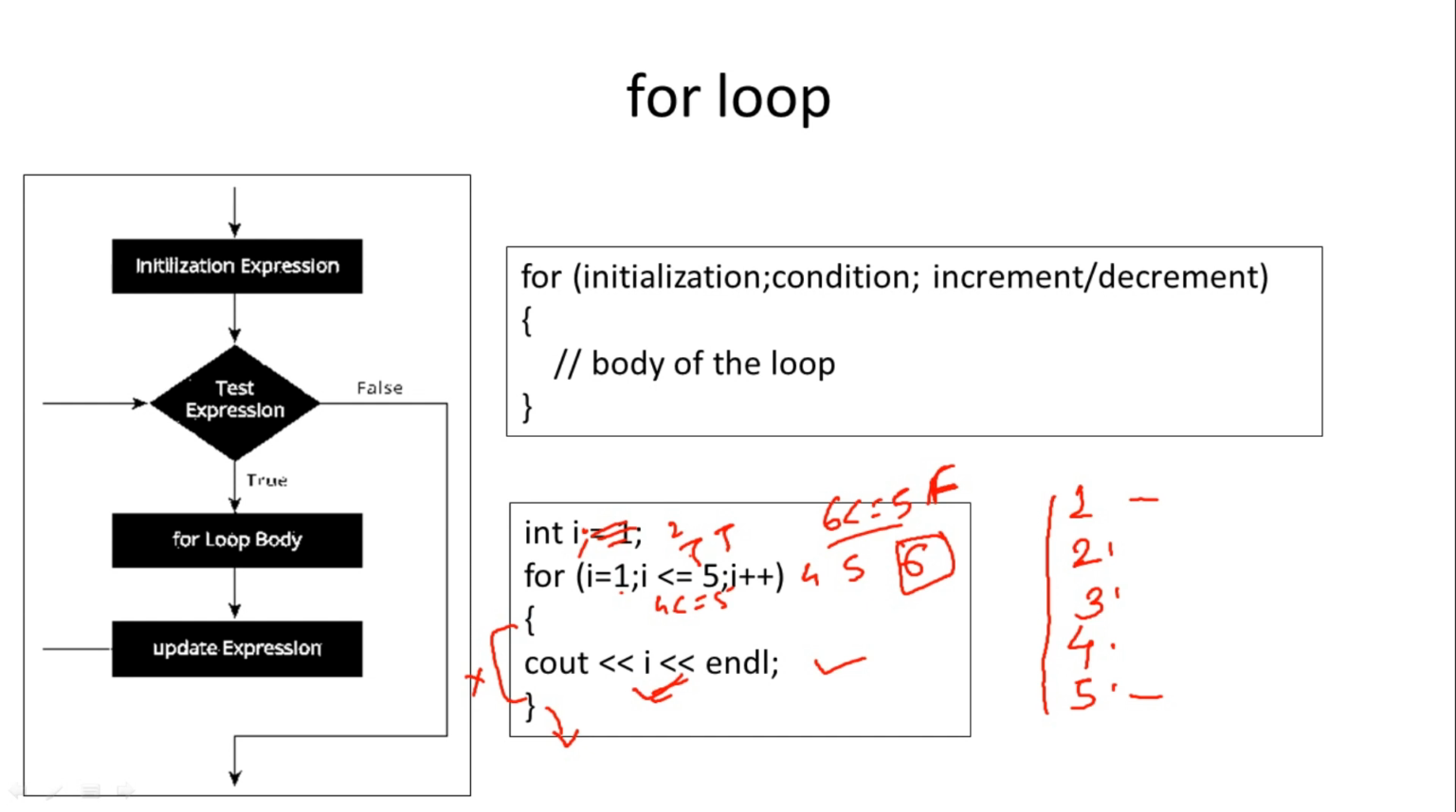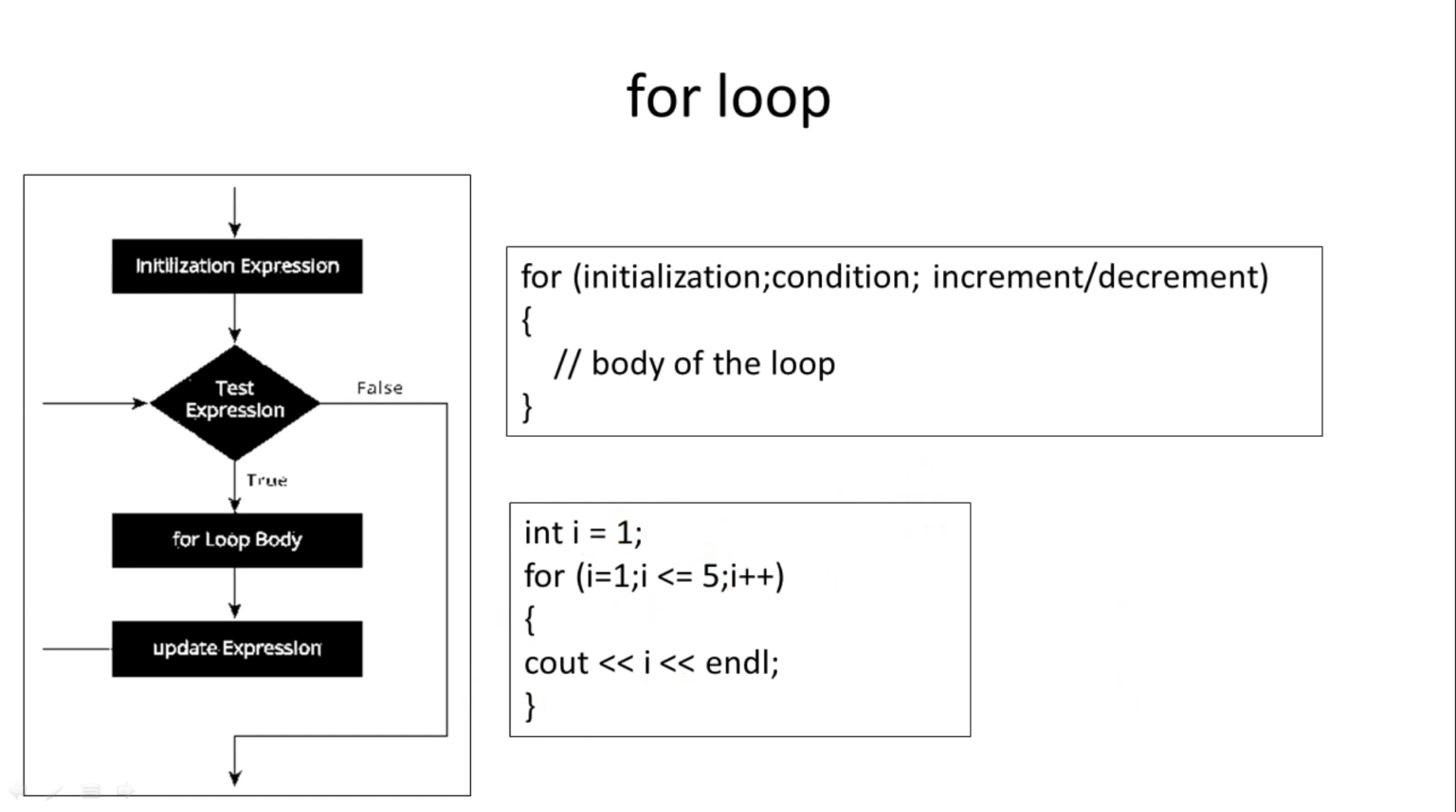So we have seen the working of this for loop. Now this is the graphical representation of for loop. So first is initialization. So here this part will be initialization, then the test expression, the condition, will be checked.